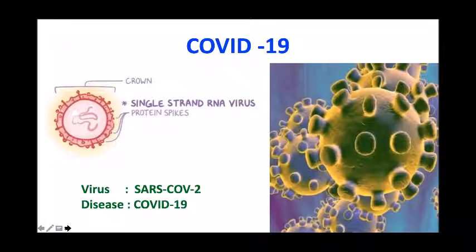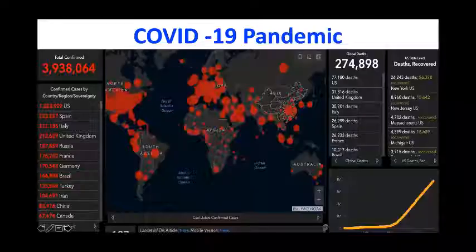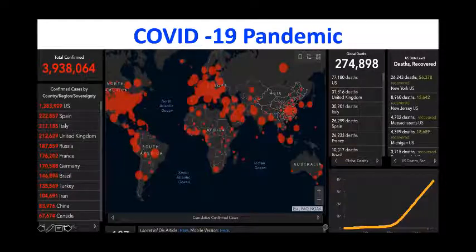So, as you all know, COVID-19 is a disease which is caused by the SARS coronavirus 2. It started from China in December 2019. Now it's a global pandemic, and till today morning, there are around 4 lakh cases and 2.7 lakh mortality.